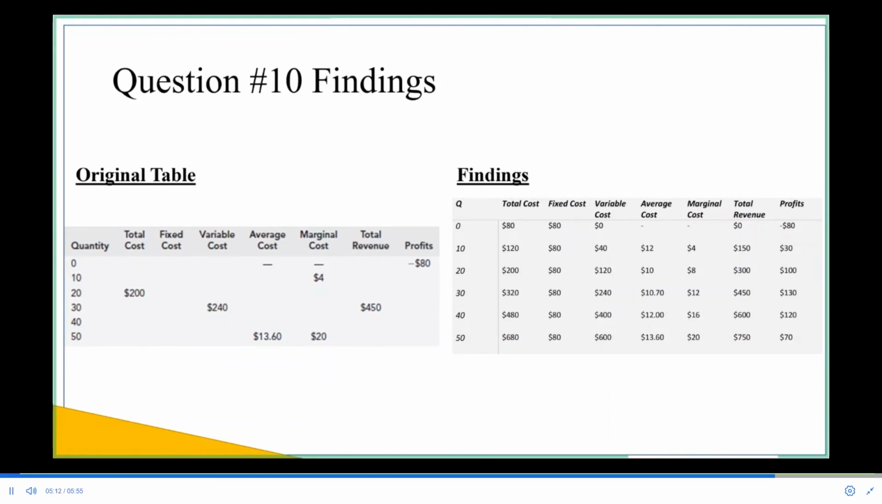And then we basically just complete this process for the quantities of 20, 30, 40, and 50, and we can get all these values that should work out, and they will work out if you apply them to the tests of what marginal cost is, what marginal revenue is, what average cost. They will all work out.